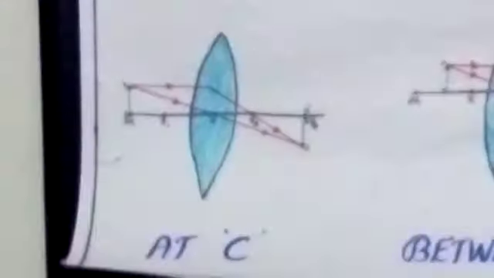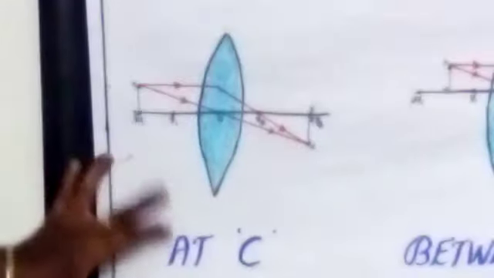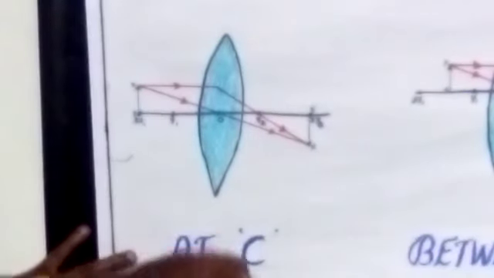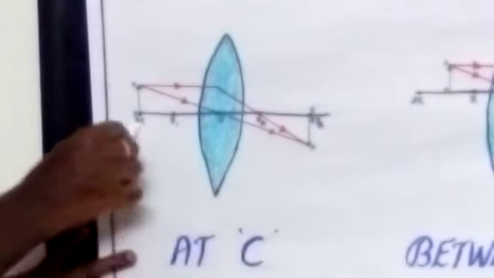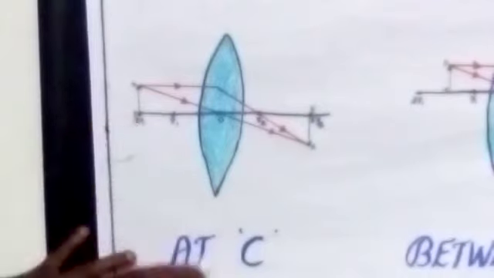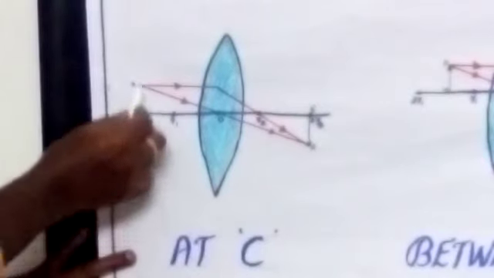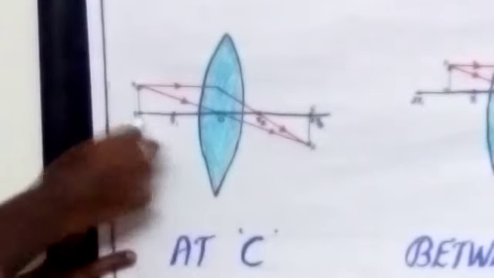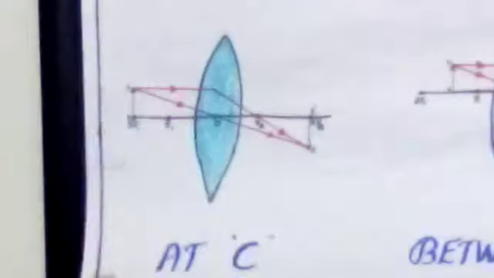Okay. The third one: if you are placing the object at the center of curvature, at 2F1, exactly at the center of curvature, where can we get the image?